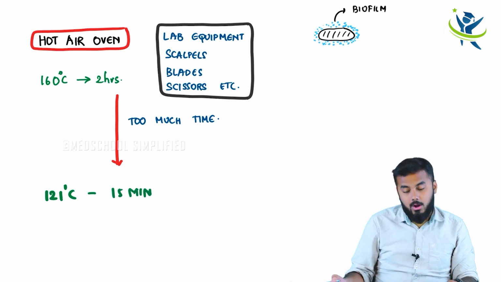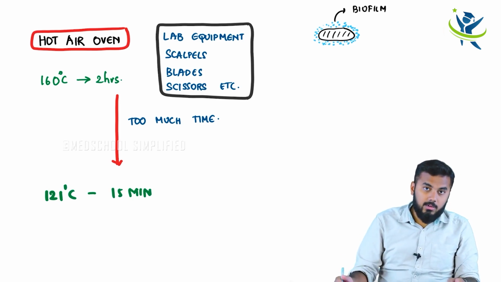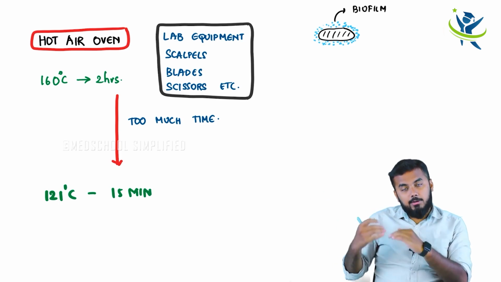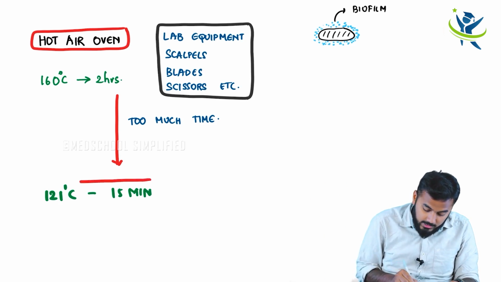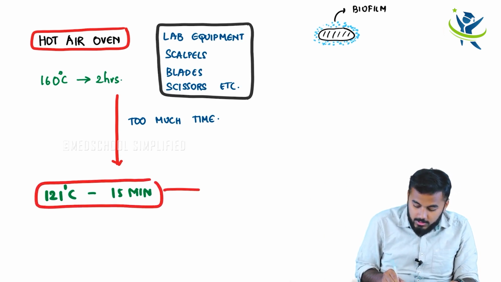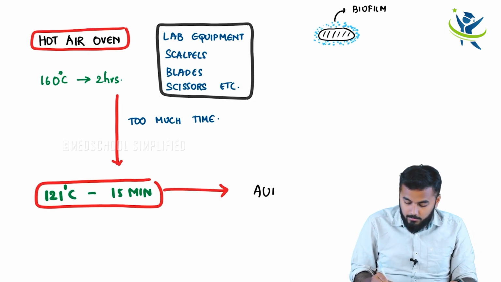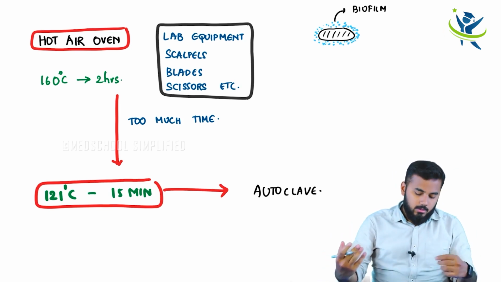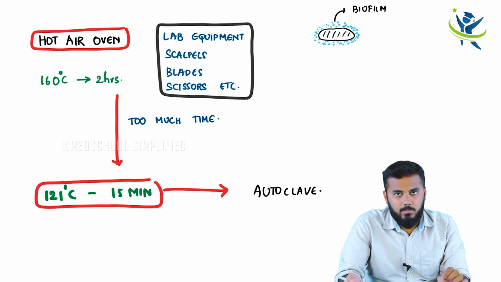Now you are really shocked, because previously you used 160, which is more than 121, for 2 hours, but now you have reduced the temperature and the time also. How? Because the machine works like that. You know what is the name of the machine? Autoclave. So in an autoclave you use a temperature of about 121 degrees centigrade for about 15 minutes.